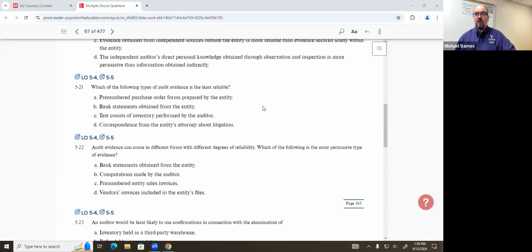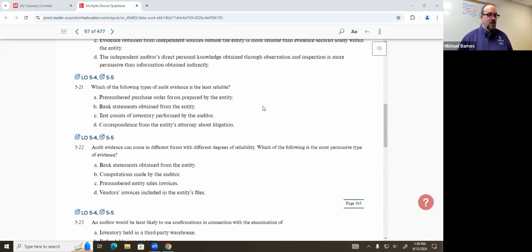So in this case, we're looking for kind of a continuum. Now, remember, we talked about the AEIOU mnemonic, which I said, just remember the first 4 letters because the U is a joke. But auditor generated evidence, externally generated evidence, internally generated evidence, then oral evidence, which is our observation and inquiry. So if that's the case, let's go ahead and go through this.